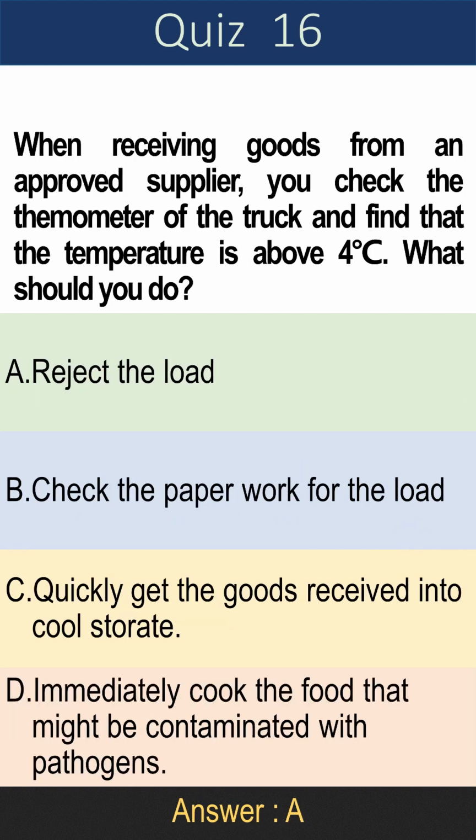Question 16. When receiving goods from an approved supplier, you check the thermometer of the truck and find that the temperature is above 4 degrees Celsius. What should you do? A. Reject the load. B. Check the paperwork for the load. C. Quickly get the goods received into cool storage. D. Immediately cook the food that might be contaminated with pathogens. Answer is A. Reject the load.